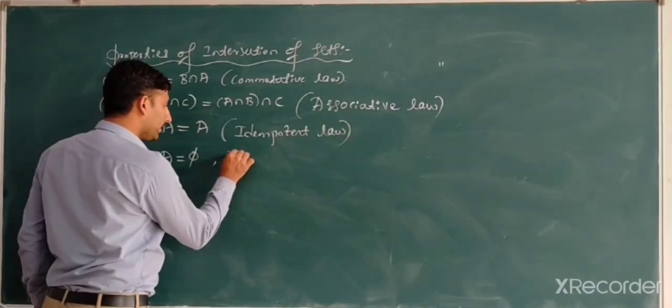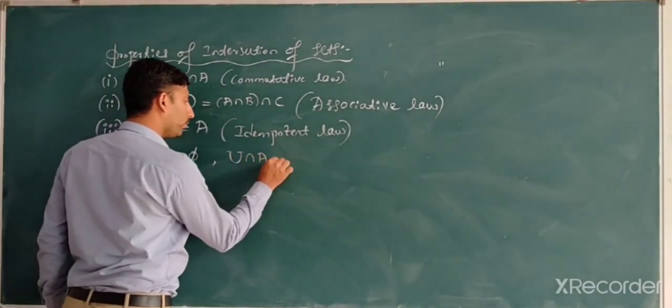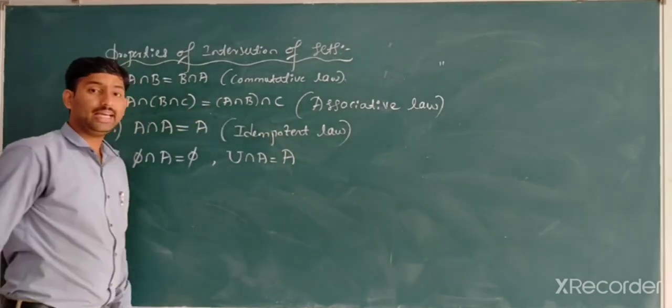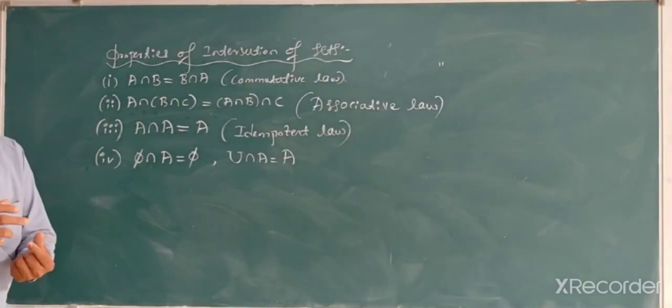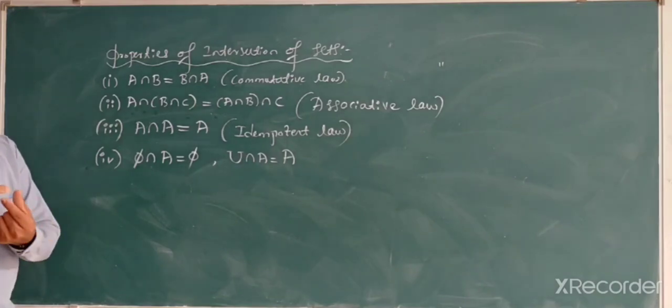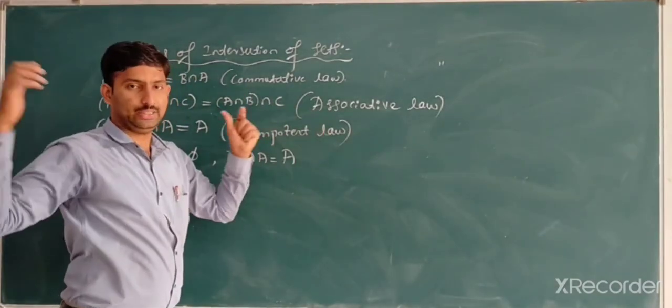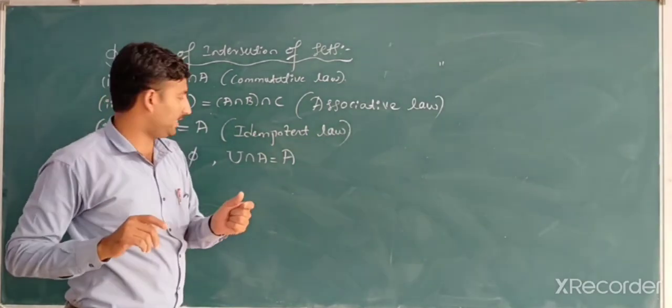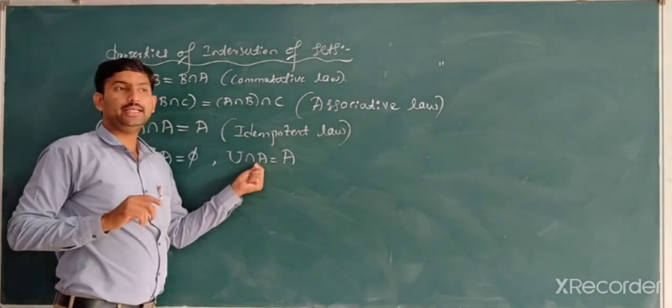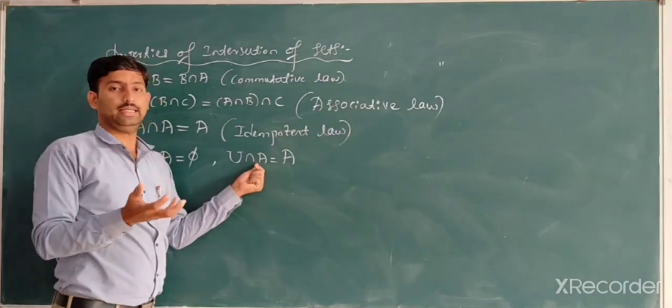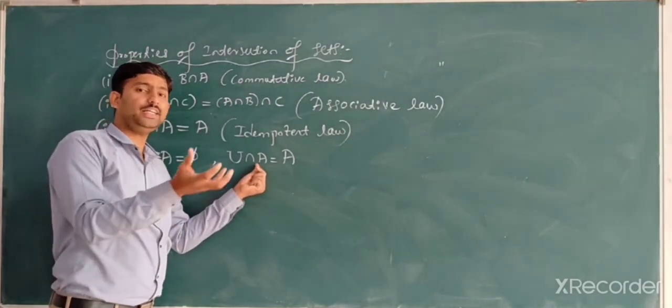And U intersection A is equal to A. Correct? In case of intersection, the common element between A and B you have to prefer. But in case of U, it is the bigger set because of the universal set. But what about A? A is one of the smaller sets, a subset of U.